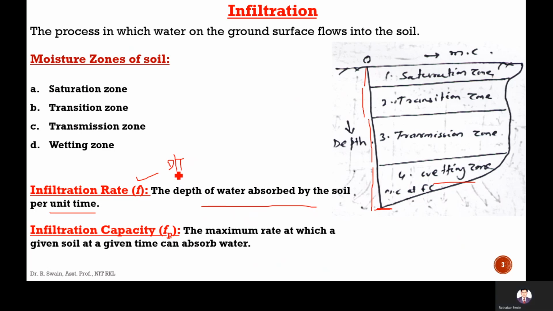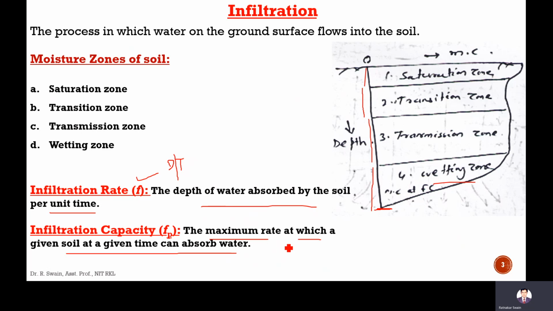Infiltration capacity is the maximum rate at which a given soil at a given time can absorb water. Like field capacity means the maximum moisture that can be held by the soil.